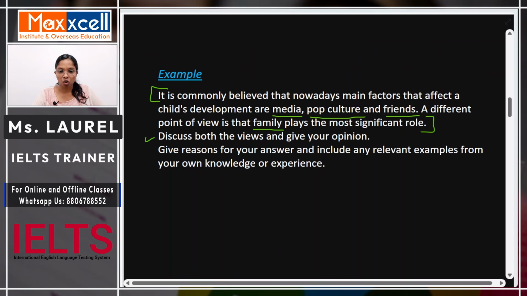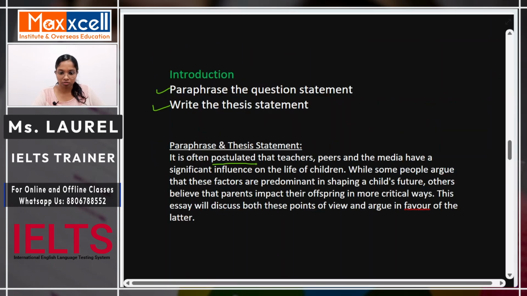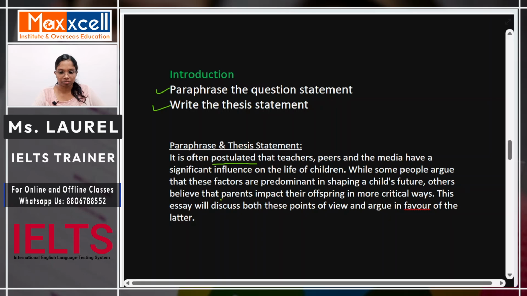Instead of saying it is commonly believed, we are going to say postulated, right? It is often postulated that teachers, peers, and media. Now, instead of saying friends, we have said peers, and the media have a significant influence on the life of children. While some people argue that these factors are predominant in shaping a child's future, others believe that parents impact their offspring. Instead of saying children, we are using the word offspring in more critical ways, right?